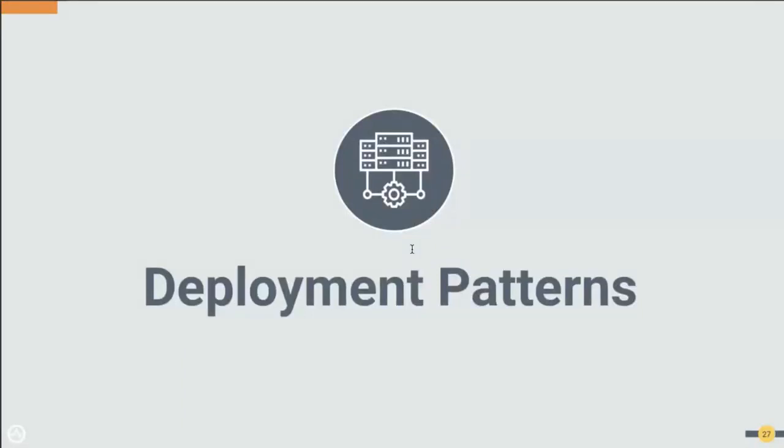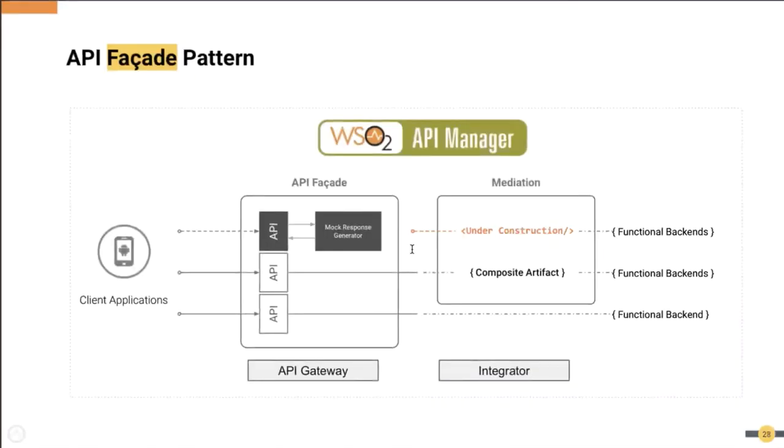Okay, so then I'll discuss a little bit about the deployment patterns, because previously we were supporting different profiles, like Istio, publisher, developer portal, key manager, and they are different profiles. So with API Manager 4.0, we have made JWT the default authentication type. So with that, we were able to remove the direct dependency between gateway and key manager. And likewise, there are some other changes also. So with that, we can go for a very simple deployment compared to what we had before, right?